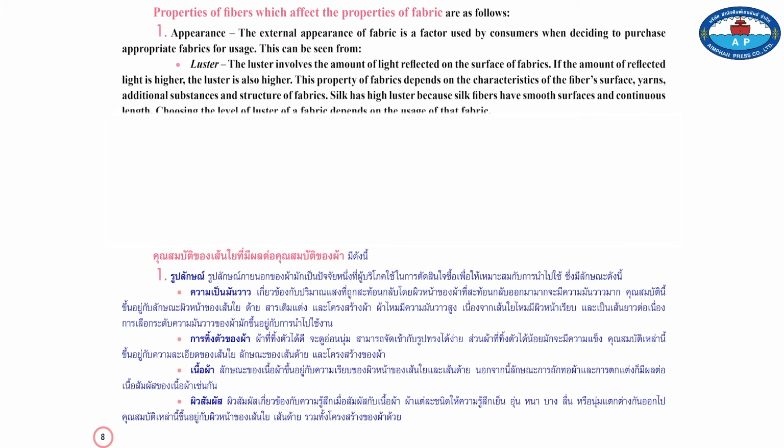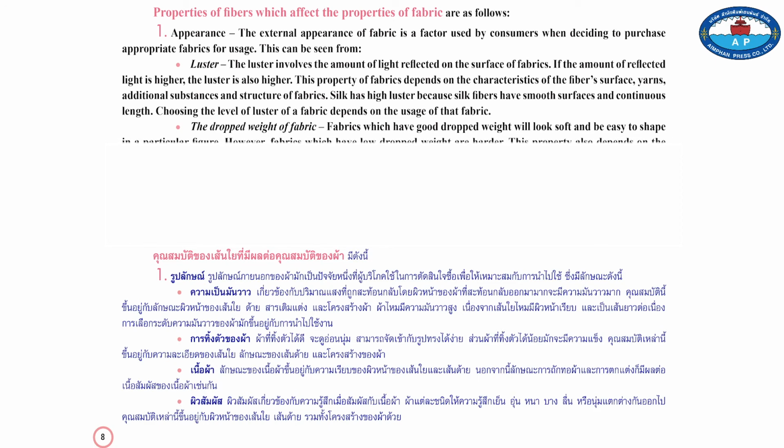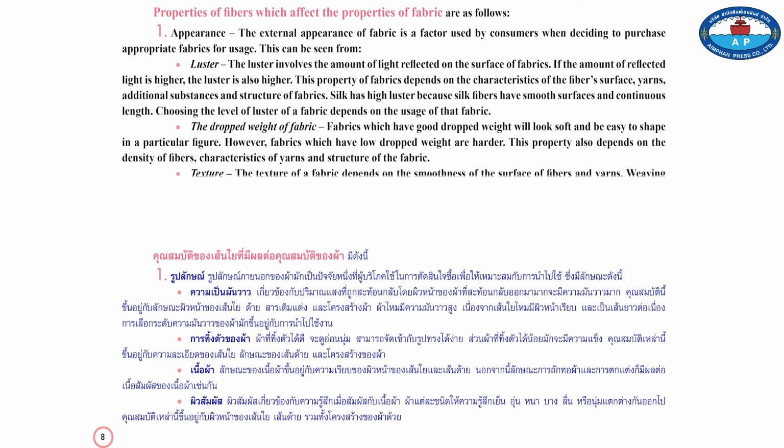Silk has high luster because silk fabrics have a smooth surface and continuous length. To choose which level of luster of a fabric depends on the usage of that fabric. The drop weight of fabric. The fabrics which have good drop weight will look soft and be easy to shape in a particular figure. However, fabrics which have low drop weight are harder. This property also depends on the density of fibers, characteristics of yarns, and structure of the fabric.